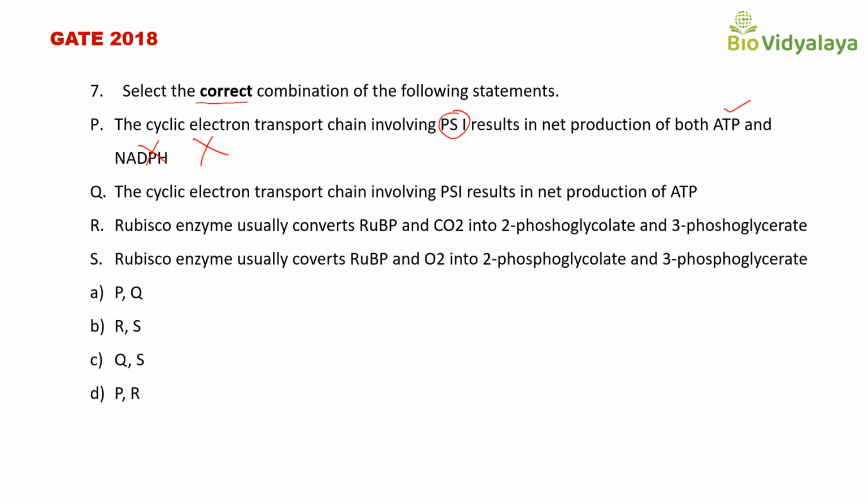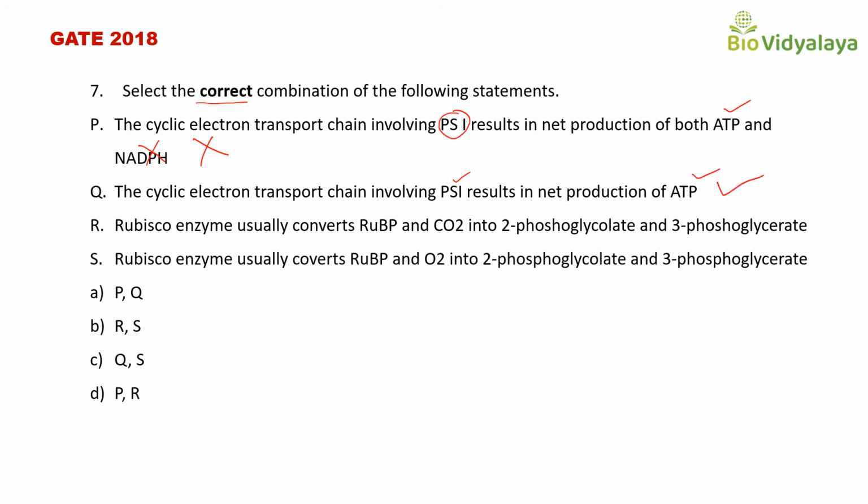Next statement Q. The cyclic electron transport chain involving photosystem 1 results in net production of ATP. This is correct. In cyclic photophosphorylation, photosystem 1 is participating and that will produce ATP. Okay. So the statement Q is correct.